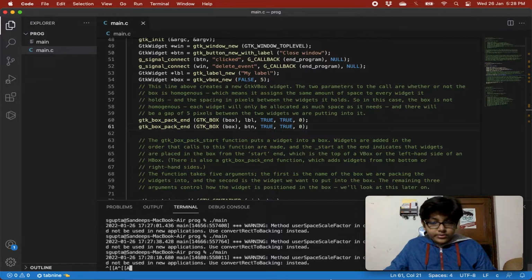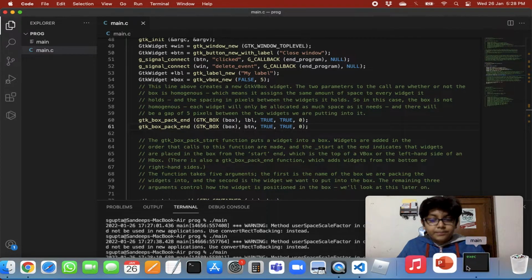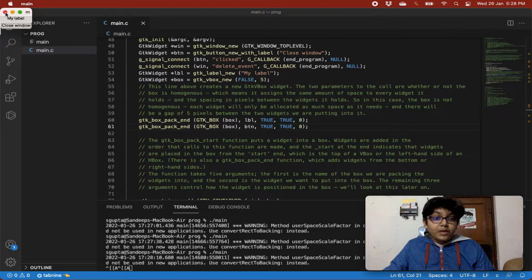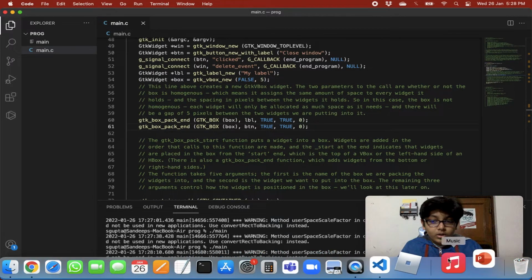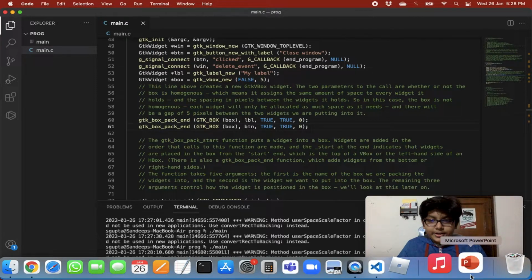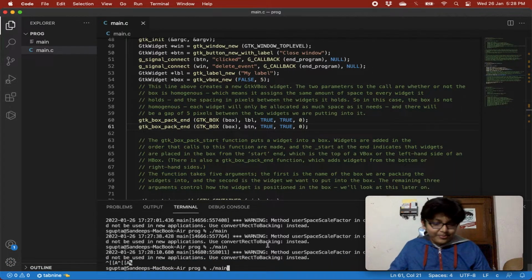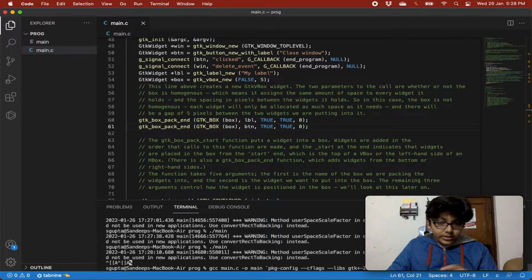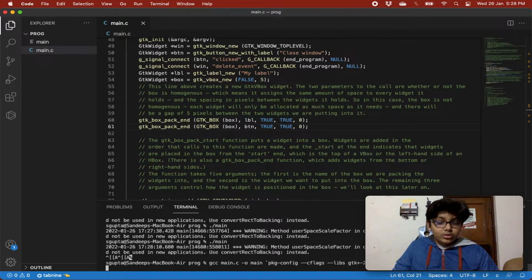Sorry, first we need to compile this. I didn't compile, and I opened PowerPoint by mistake. While opening, I first quit PowerPoint. Yeah, I force quit PowerPoint. You guys should not take the risk. So let's compile this code first.